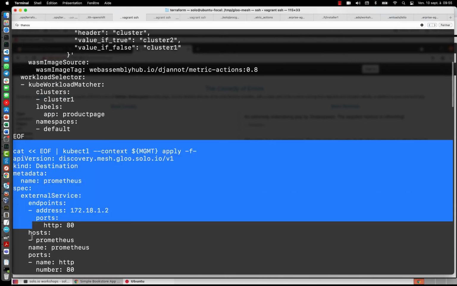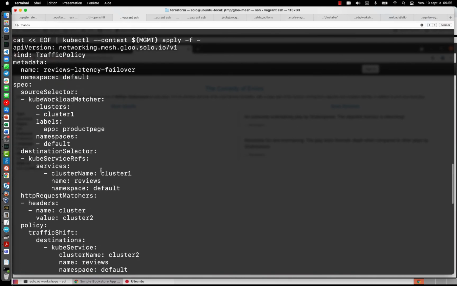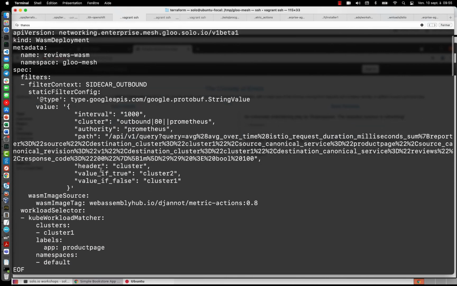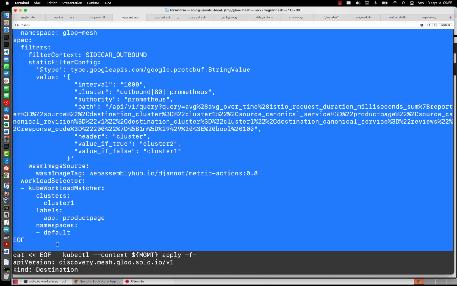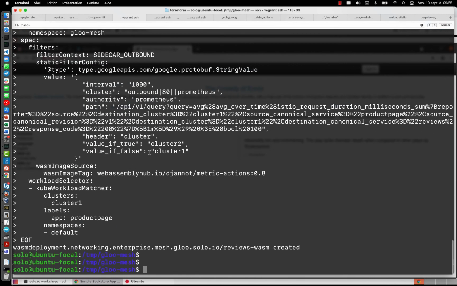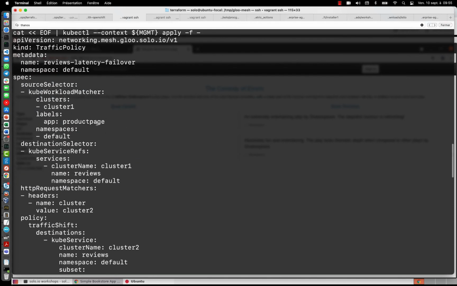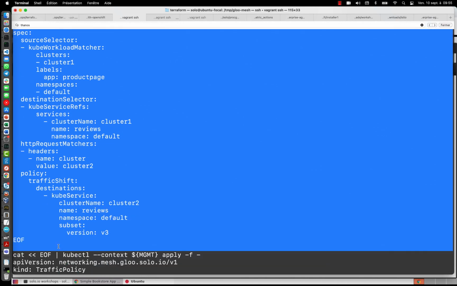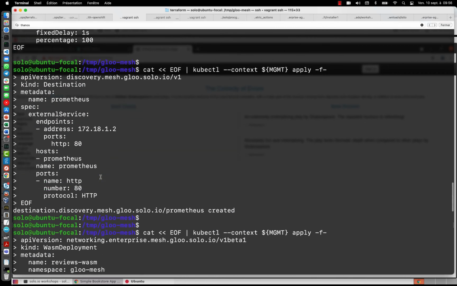We'll start with the destination to make Prometheus available. Then we are going to create the WASM deployment, which will be attached without having to restart the pods. Then we add this traffic policy to send the request to v3 on cluster 2 if I have this header cluster equal cluster2.